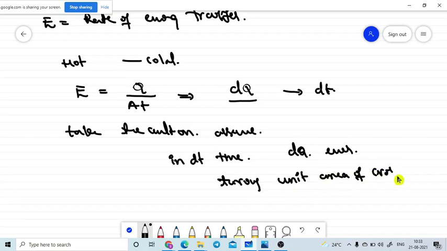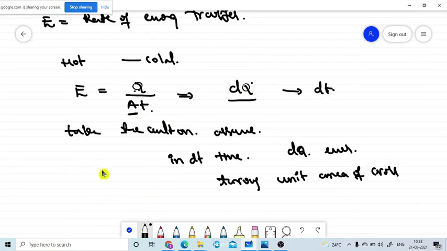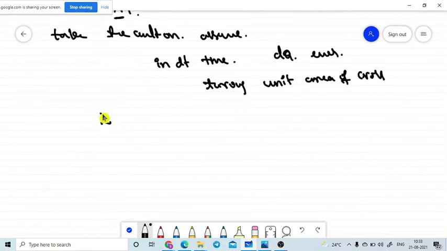So that means E can be written with the substitutions: dq is substituted for Q and dt is substituted for T. Then E is equal to dq by dt. We can write it that way. But one thing you need to take care about here.